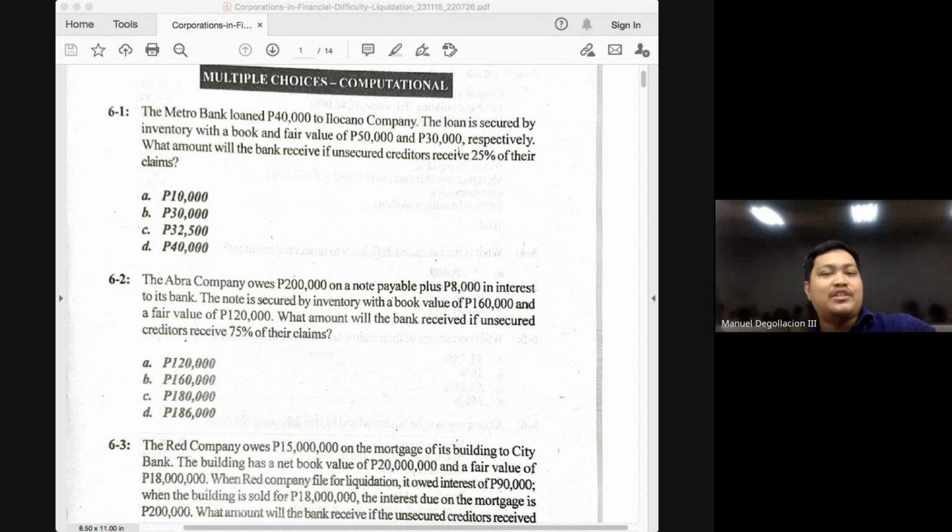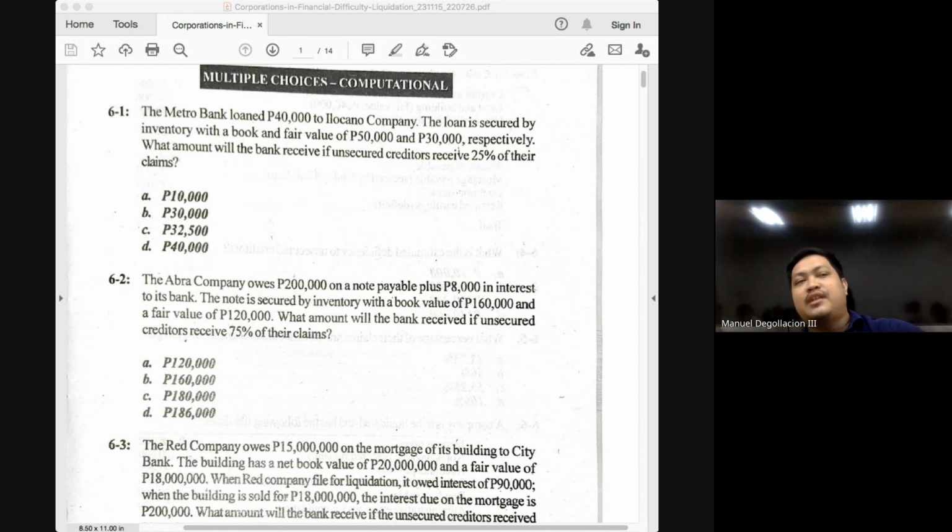So how much do we expect the 1 million partially secured creditor to receive? At least 800,000. It is guaranteed up to 800,000. What will happen to the unpaid 200,000? We expect it to be paid, but it will not be paid in full. The 200,000 will be paid at the same rate as all the other creditors, and the amount that will be paid will depend on the remaining assets.